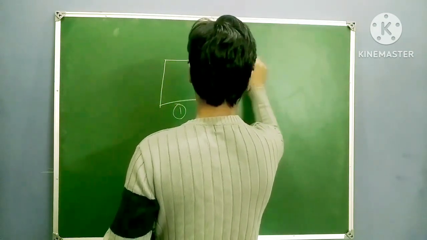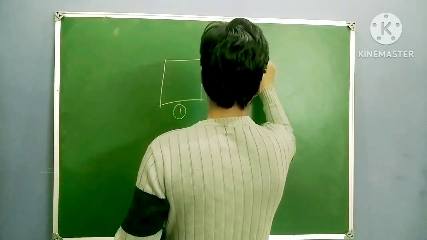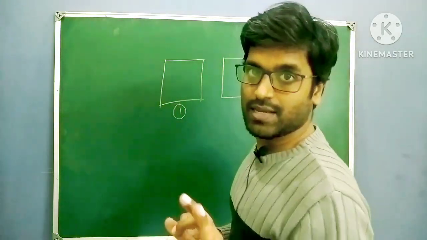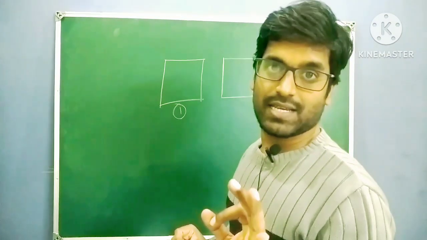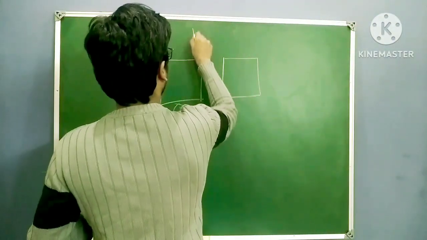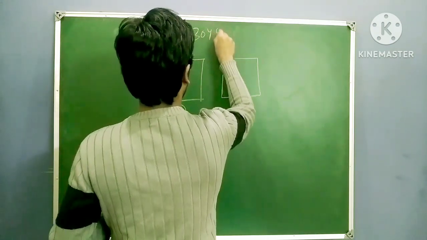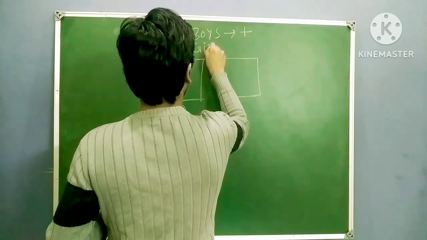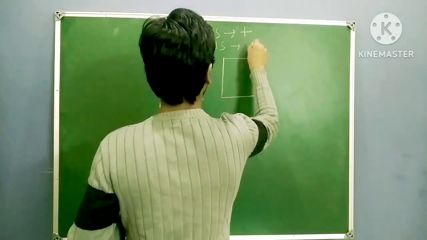Bus number 2. In both the buses, boys and girls are there. I am indicating boys as plus, girls as minus. Right? Boys as plus, girls as minus.